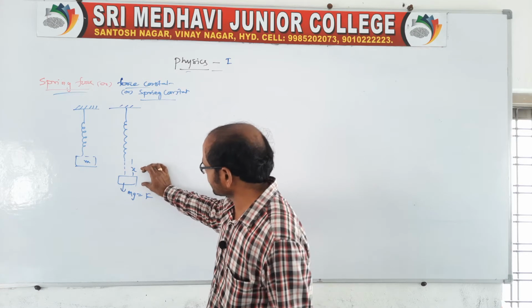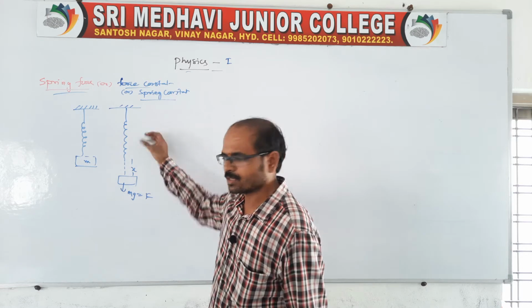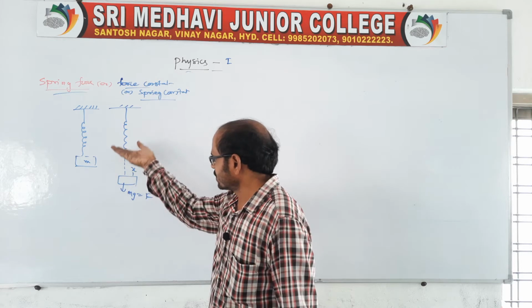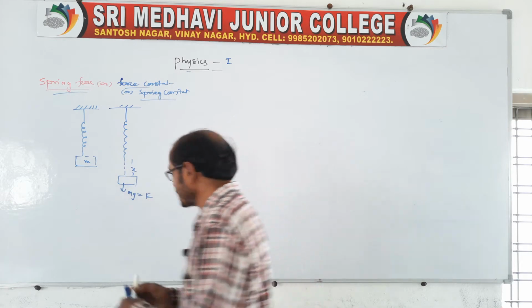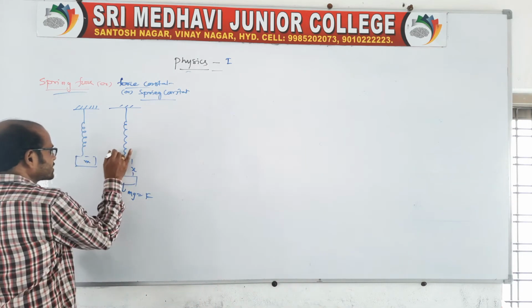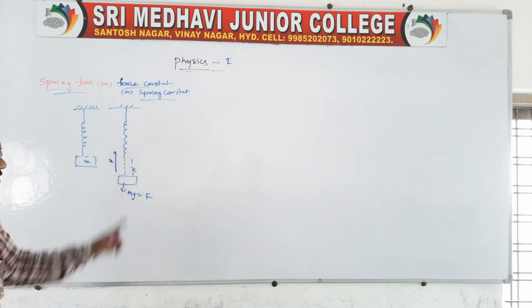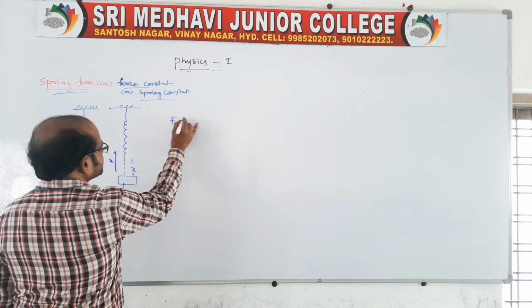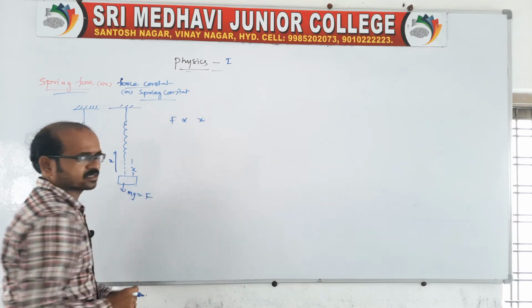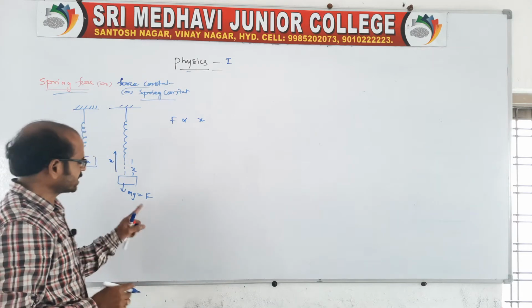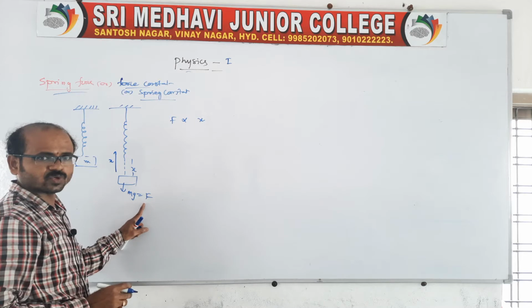and here again, it restores because of the load added to the spring. Therefore, it is stretched down, and again it restores the same distance because of the restoring force. There is a condition: force is directly proportional to x, the extension produced, that is the load or force added.